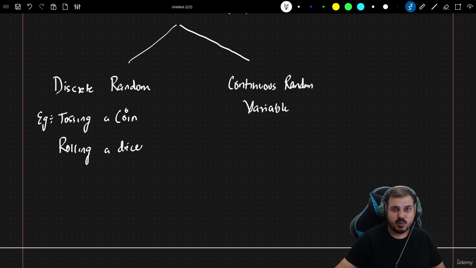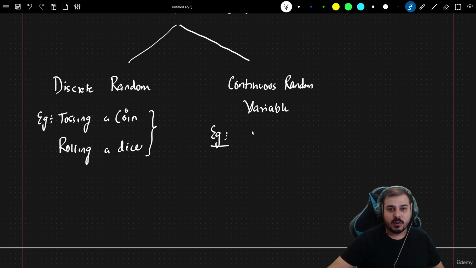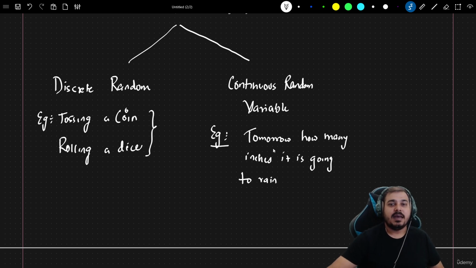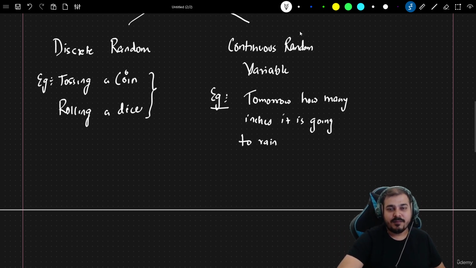Okay, these two are very simple examples which you can actually understand. Suppose I take a continuous random variable. Suppose I have an experiment or process which says, okay, let's consider tomorrow, how many inches it is going to rain. Suppose I take this specific example. Okay, this is a process. And why am I specifically saying continuous random variable?